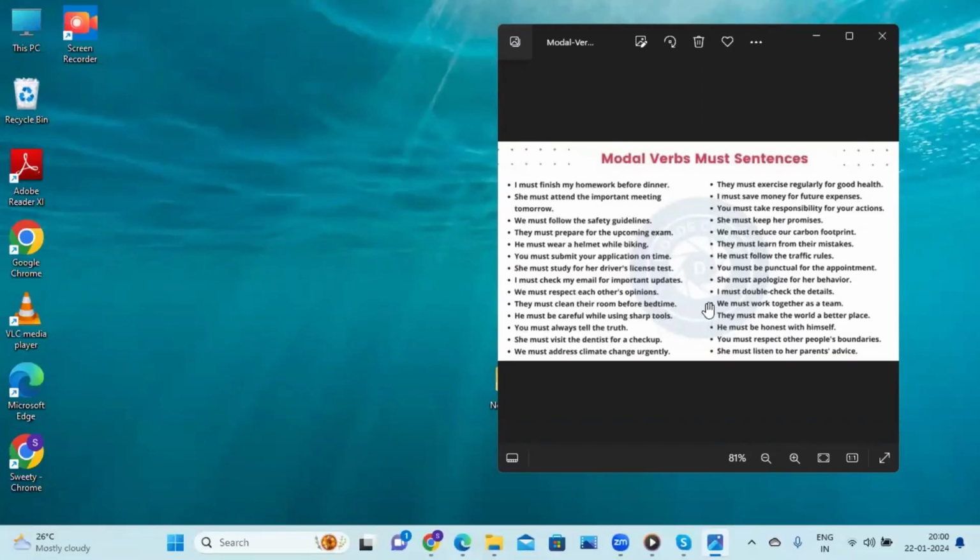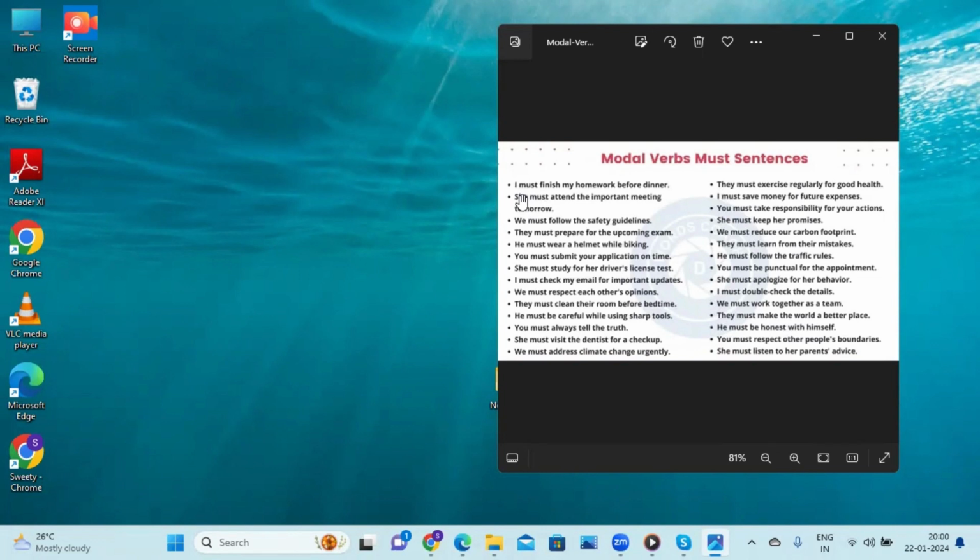Today I'm planning to talk about the modal verb must. We use must when things are necessary, when there is a necessity to do something, or when it is compulsory. And also we use must to give advice or order. That is when we use must.